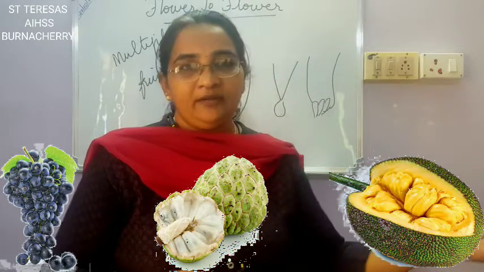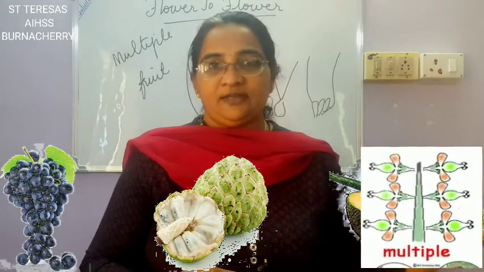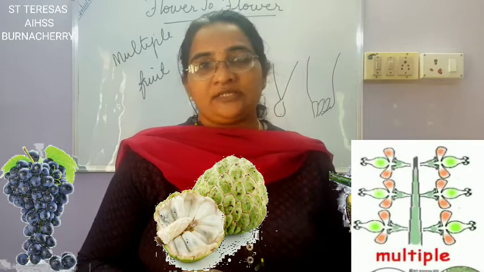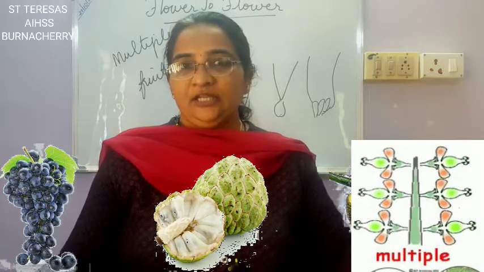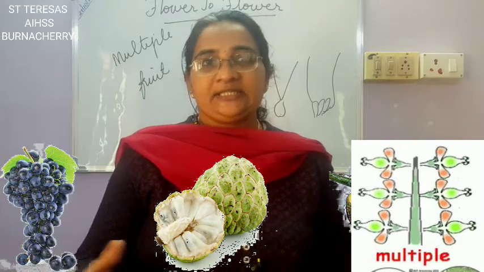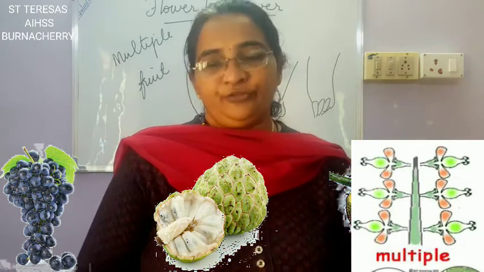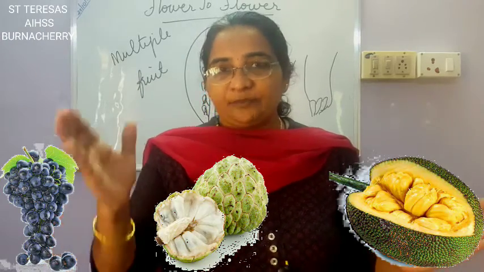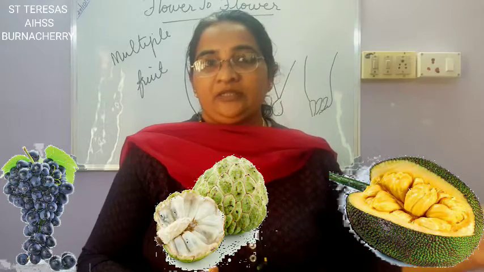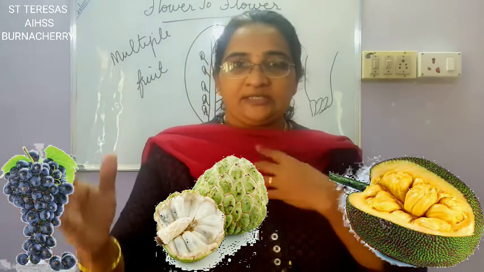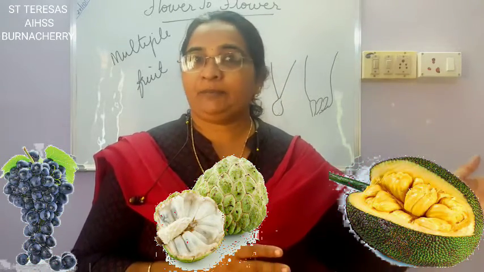Clear? Third one, the jackfruit, it is an inflorescence of flowers. The same way like how you have the grape, it is also a bunch of flowers. But after it is fertilized, it is all covered with a common covering so that we feel it is a single fruit. So did you understand the difference between a grape, a custard apple and a jackfruit? These are three types of fruits. One is a simple fruit, second one is an aggregate fruit, third one is a multiple fruit.